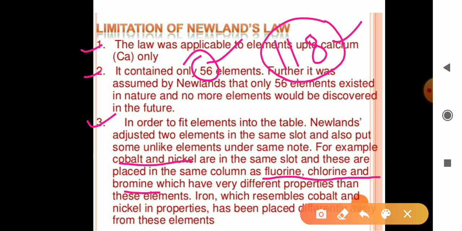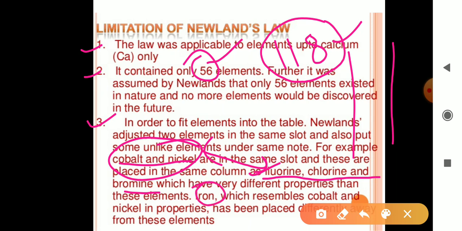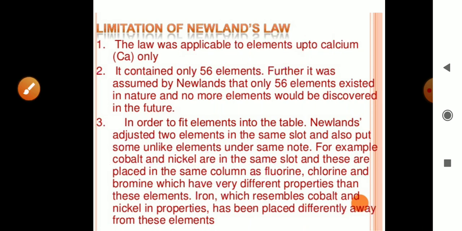So this is the third limitation: in some slots in Newland's table he added two or more elements in the same slot. For example, cobalt and nickel are in the same slot and are in the column of the halogens, that is fluorine, chlorine and bromine. But cobalt and nickel don't have similar properties to fluorine, chlorine and bromine. Cobalt and nickel have similar properties to iron, but iron is in a separate column. We can see this in the table.